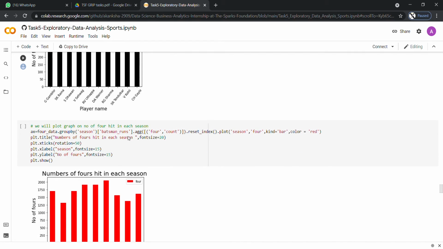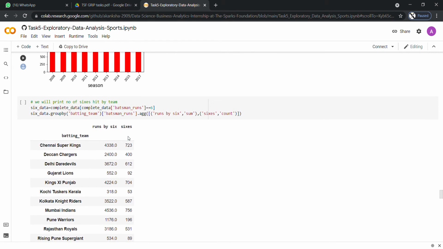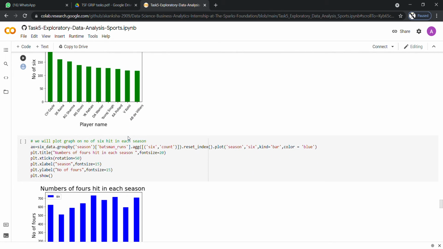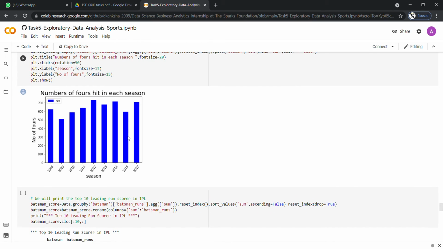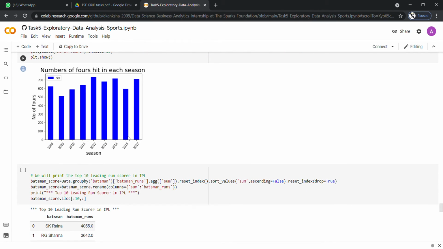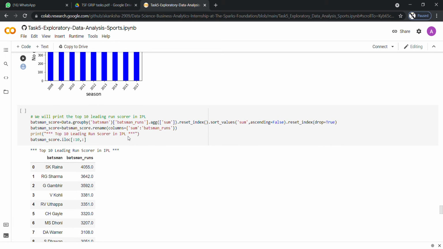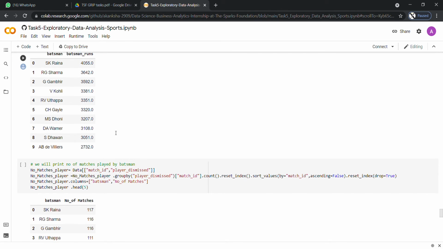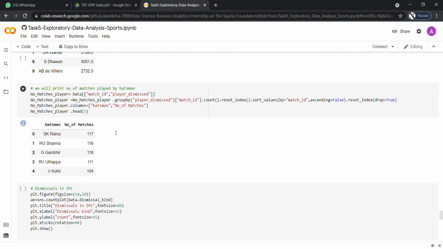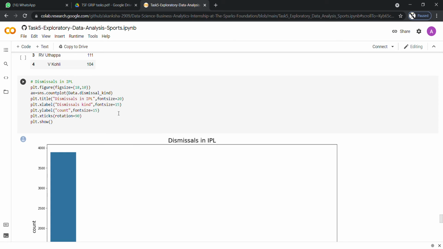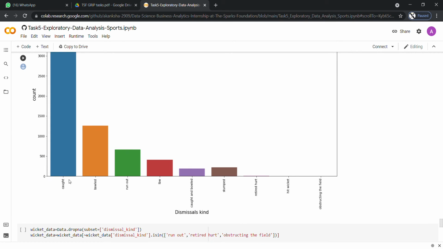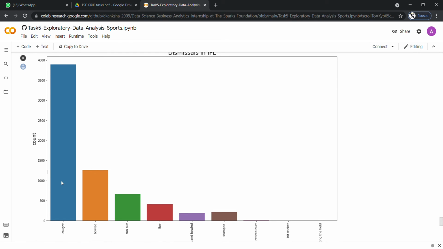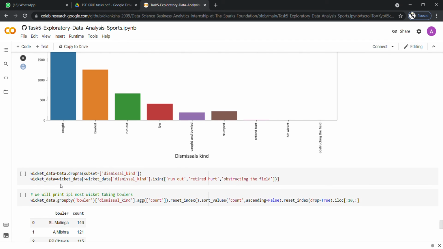Then coming to the sixes, the number of sixes hit by the players, where Gayle is the highest, and the number of sixes hit in each season, where 2012 is the highest. And next, we will be observing the leading run scorer of the match, and then the number of matches played by the batsmen and dismissals in IPL. This bar graph shows the types of dismissals, where caught has the highest, followed by bowled and run out and so on.